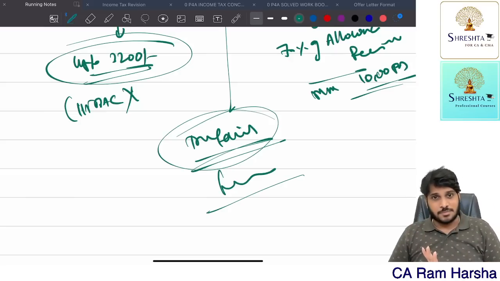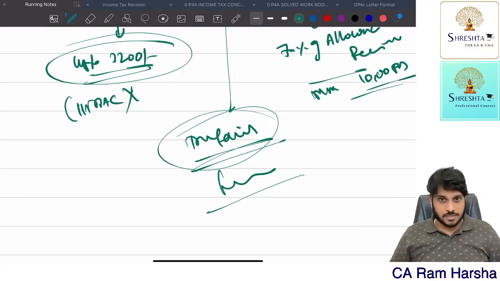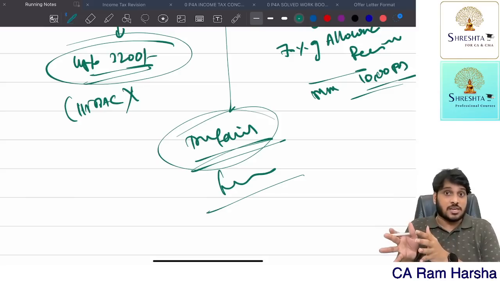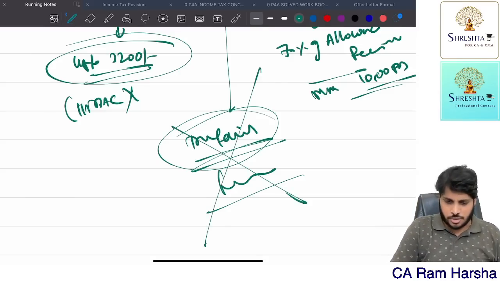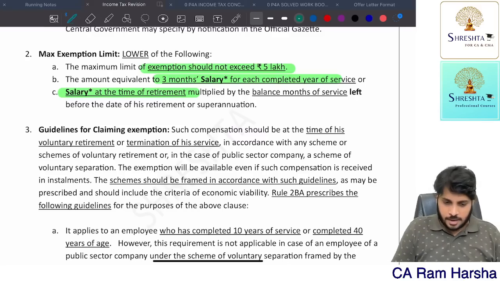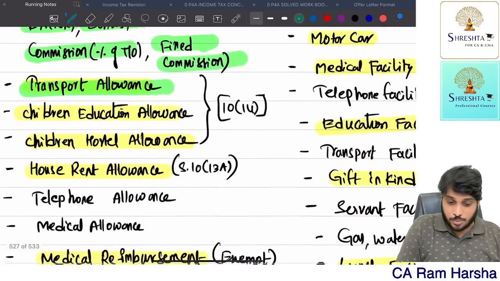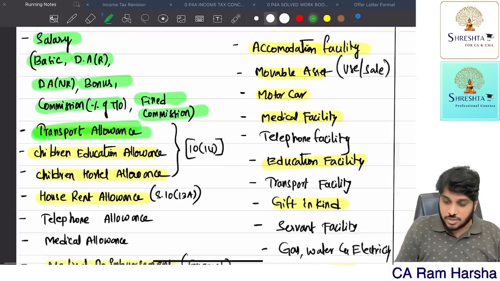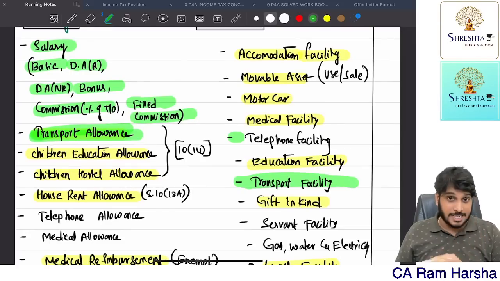is perquisite. If it is given in railway, whatever the railway fare is, that is perquisite. If it is given in airway, airway fare is the perquisite. Able to understand? If it is for personal reason. But anyhow, transport facility point is not at all important from exam point of view. Right now we have completed the transport allowance point. I hope you understood transport allowance. Transport facility also we have completed. So whatever we have highlighted in green, we completed.